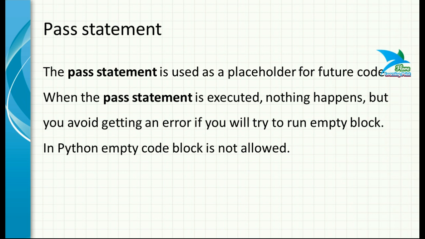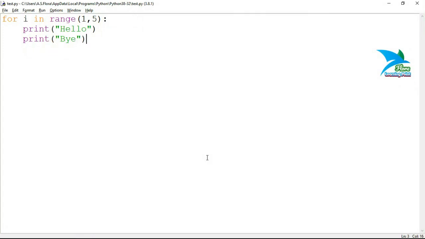So if you want to avoid that error, you have to write a pass statement as a placeholder, as a dummy statement, so that in future you will remove the pass statement and write the actual code that you want to write at that place.